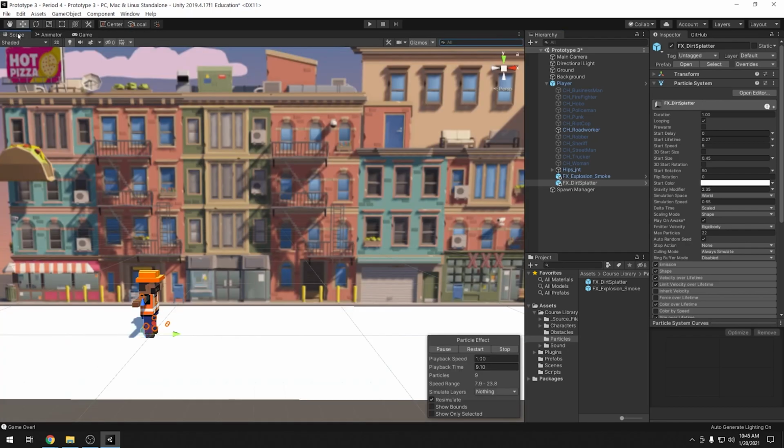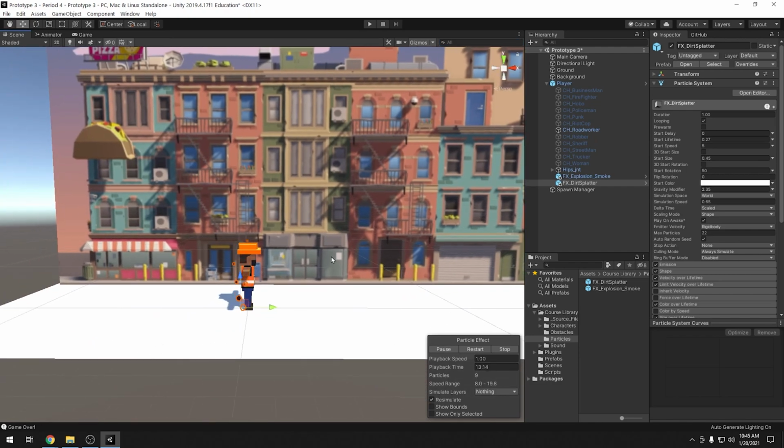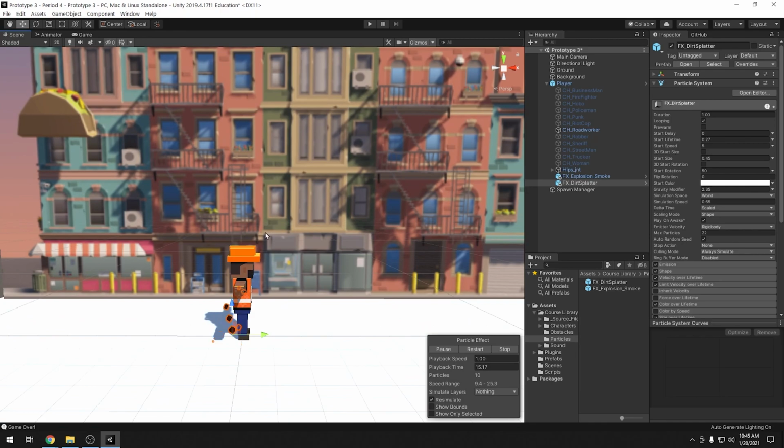So I'm going to focus just on that scene. We can see the particle effect is playing there. But if we look at it, we can see it's going straight up into the air right now. So that's not quite what we want. We need to actually position and move this so it makes more sense. All right, so let's go ahead and get started.